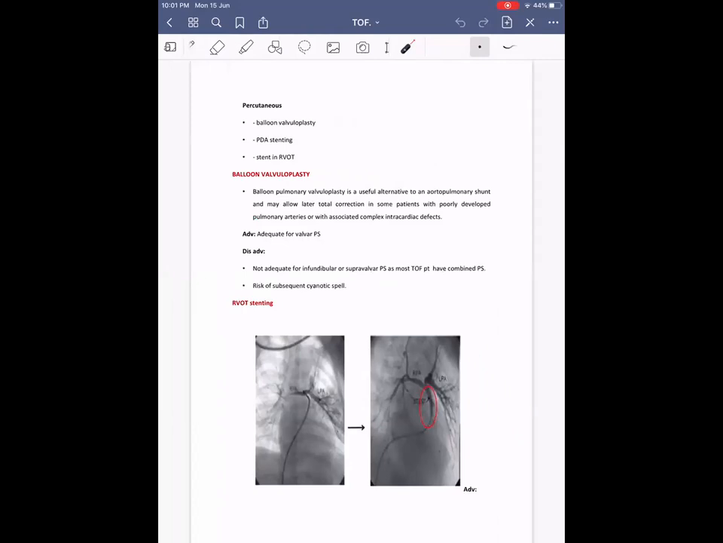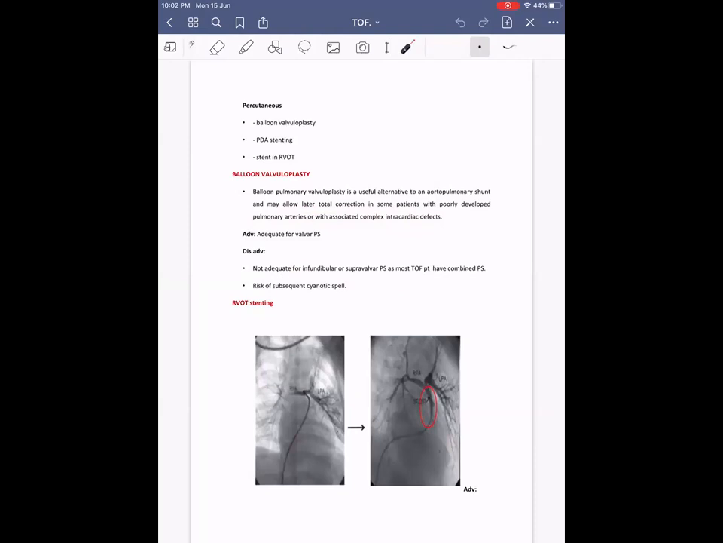Balloon valvoplasty or valvotomy, the balloon pulmonary valvotomy is a useful alternative to an aortopulmonary shunt and may allow later total correction in some patients with poorly developed pulmonary arteries or with associated complex intracardiac defects. If the level of obstruction is predominantly at valvular level, then balloon valvotomy is going to be useful. But the disadvantage is it is not going to be adequate if the level of obstruction is infundibular or supravalvular, and there will be subsequent risk of cyanotic spells because it does not address the infundibulum.